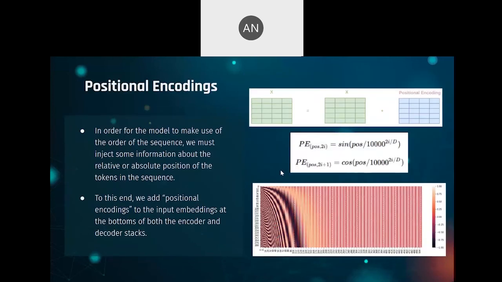Basically, before acting upon the input, we add a positional encoding matrix to the input, which gives the transformer an idea of the position of various words in a sentence. The values in the positional encoding matrix are given by these two formulas. Here, POS refers to the row, and 2i or 2i plus 1 refers to the column. For even numbered columns, you follow the sine formula, and for odd numbered columns, you follow the cos formula.